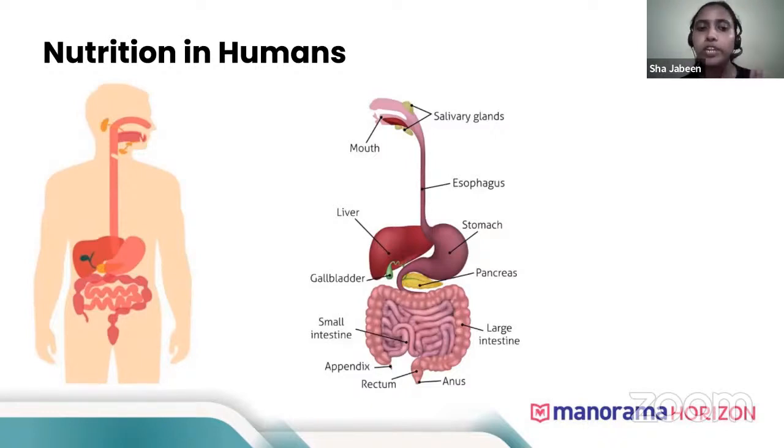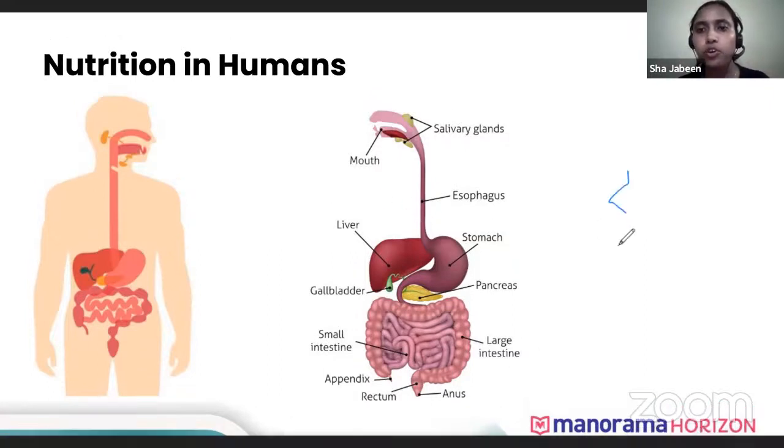Only the movement of food takes place. One thing you should remember, the movement of food takes place in a peristaltic way. That is the wavy way. The food goes in a wavy manner. In this manner, the food travels through the esophagus and no digestion takes place there.